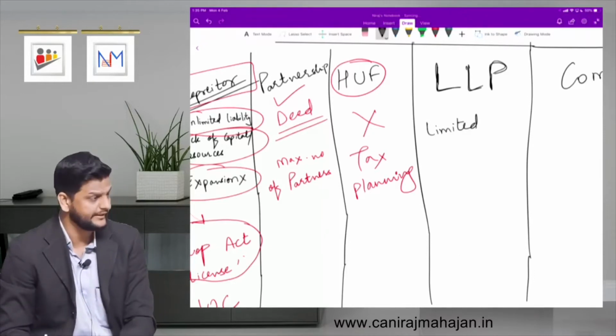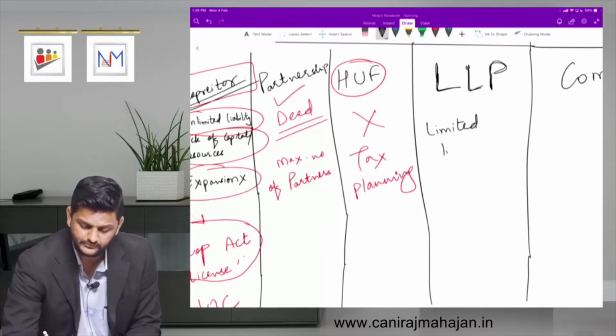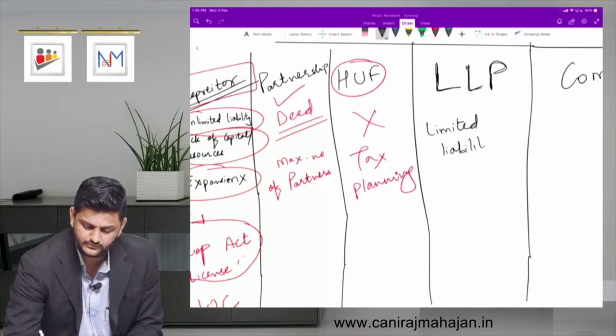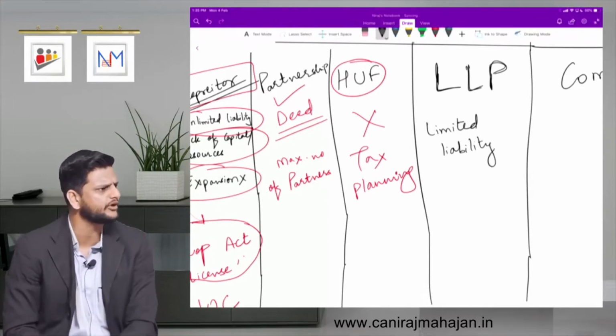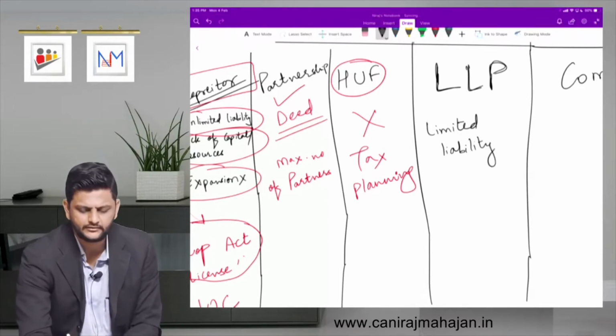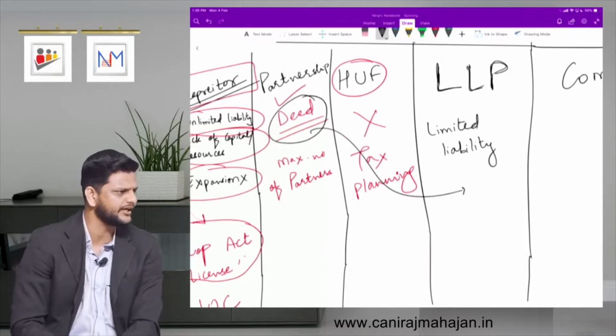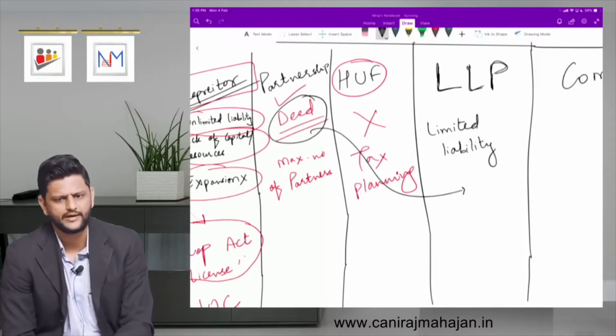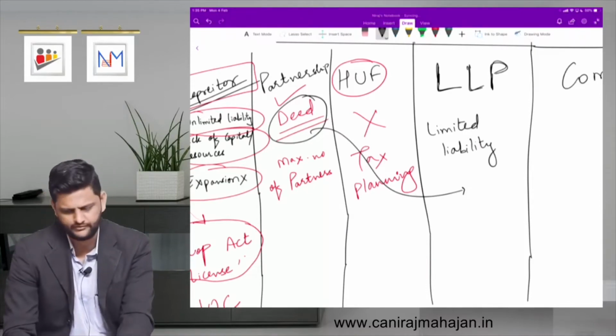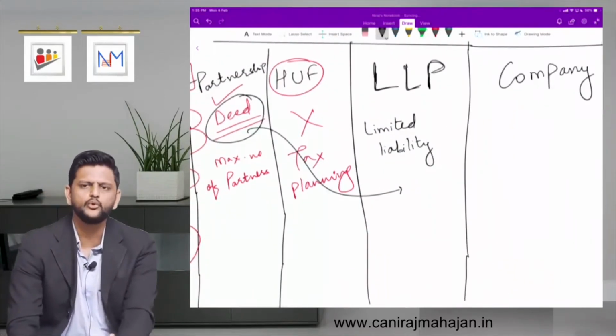Yes, separate legal entity, limited liability. Again, what is my basic constitution document for LLP? Same thing, deed. LLP deed, agreement, whatever is between the parties. Okay till now? Fine. And then we go to company.